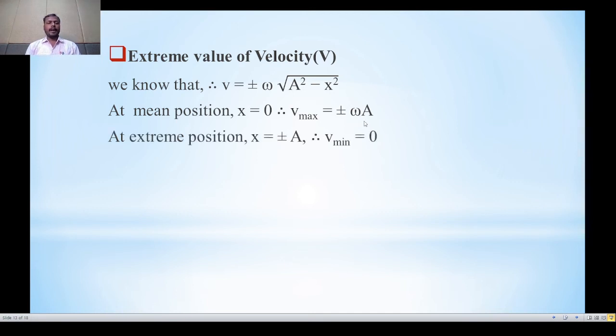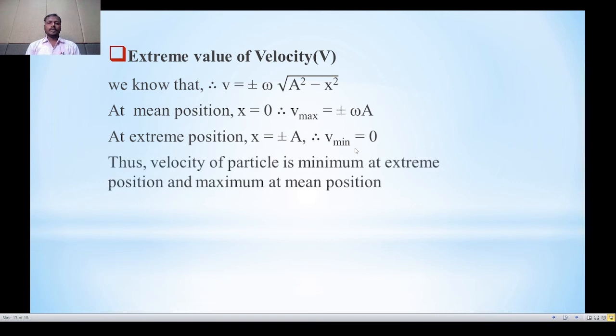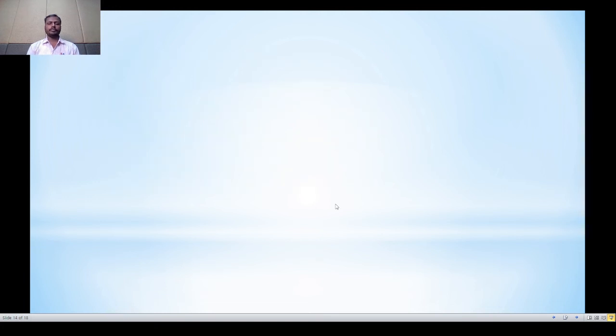Now, the next point is at the extreme position, x is equal to plus or minus a. Therefore, putting the value of plus or minus a in this equation, we can write here v is equal to plus or minus omega under root a square minus, instead of x, we can write here a square. Therefore, a square gets cancelled. 0 multiplied by omega is 0. So, we can write here v minimum is equal to 0. Thus, from this, we conclude that the velocity of the particle performing the simple harmonic motion is minimum at extreme position and maximum at mean position.